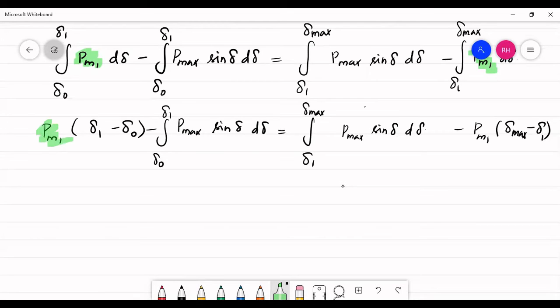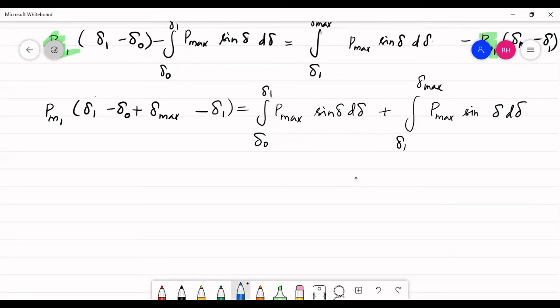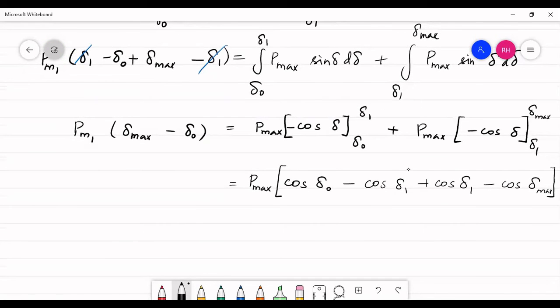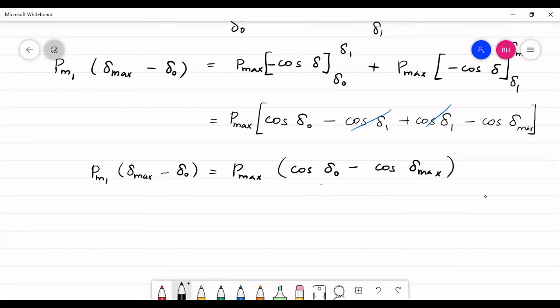On both sides of the equal to sign, you have terms with PM1. So let's group all the terms which are having PM1 on one side. After we group all the terms, delta 1 minus delta 1 gets cancelled. Let's simplify it further. Integrating, and after simplifying, we have cos delta 1 terms getting cancelled. And finally, it is P max into cos delta naught minus cos delta max.